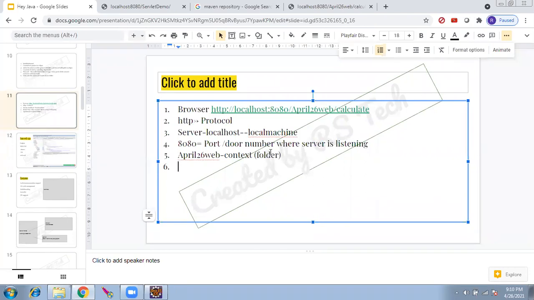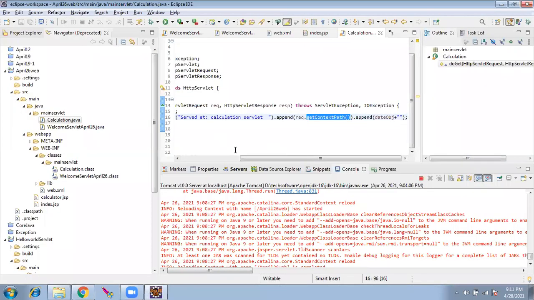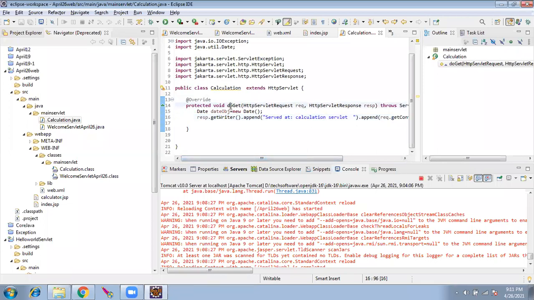It reaches that folder, then it goes into web.xml. The control goes to web.xml. It searches for calculate. Is it finding? Yes, it's mapped and goes to calculation servlet, and in the calculation servlet it goes to the get method.